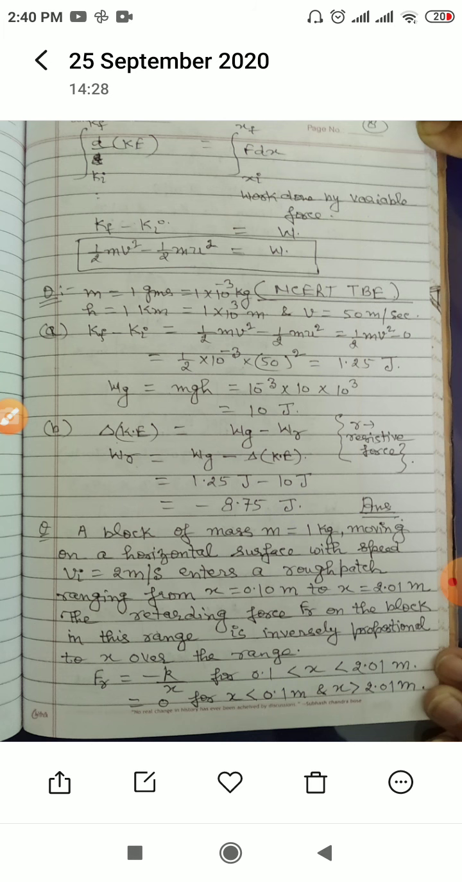And Wg is equal to mgh. The value of m is known, the value of g is 10 meter per second square, and h is also known, that is 10 to the power 3 meter. So it is 10 joules.